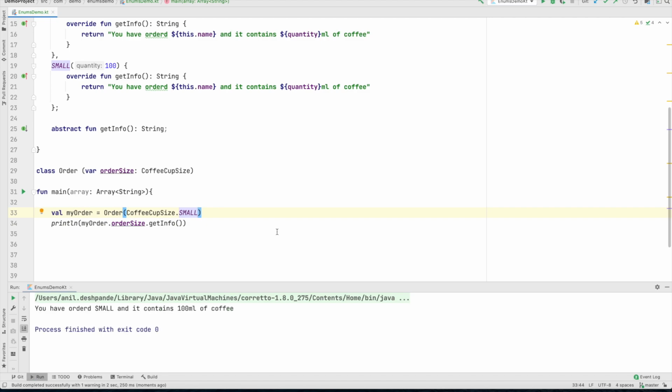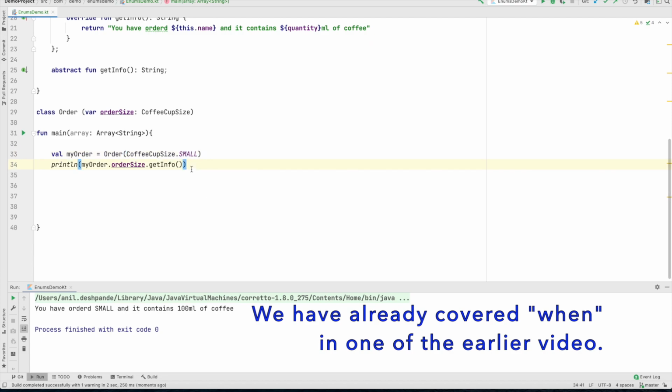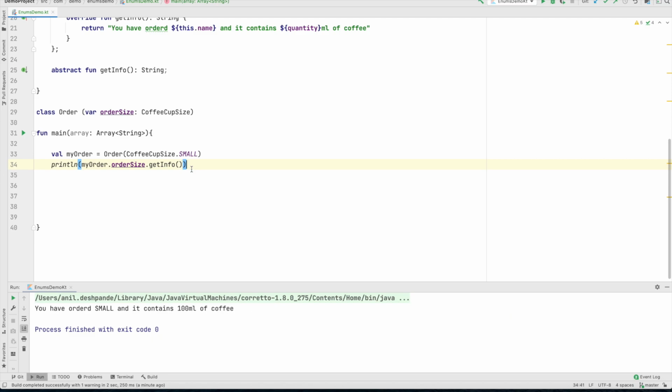Another big advantage of working with enums is when you write your switch case. In Kotlin it's not switch, it's called when. You don't have to define the default case or else case. For example, let's write when myOrder dot orderSize, and then for mega I have some functionality implemented.